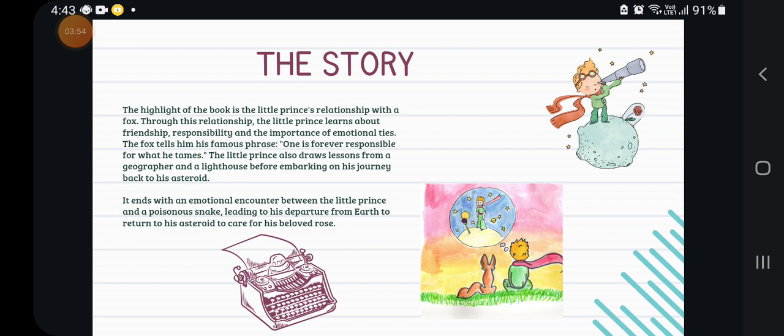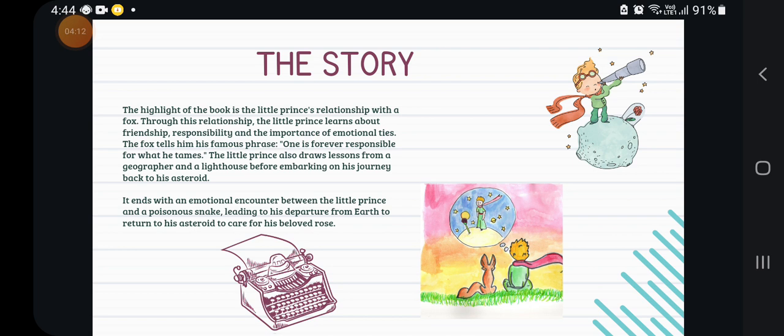And then the little prince says that his rose is not a unique rose for the world, but it's a unique rose for him because he decided to stay with it and to be with it.